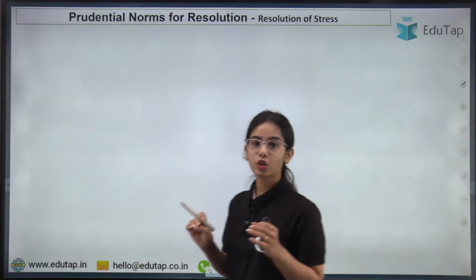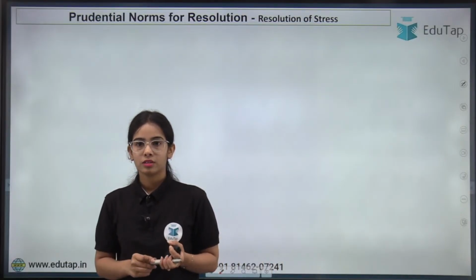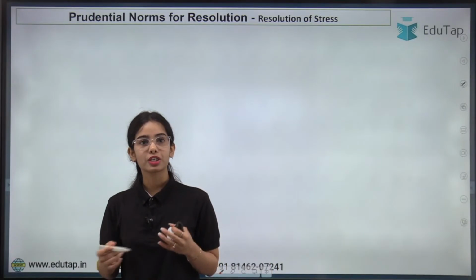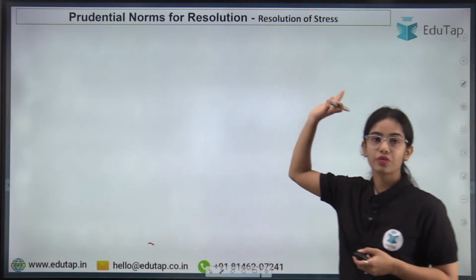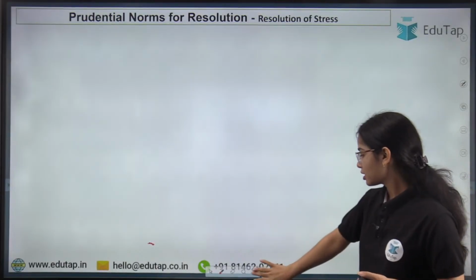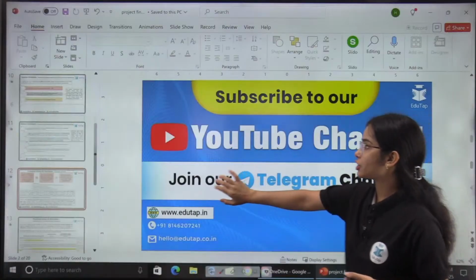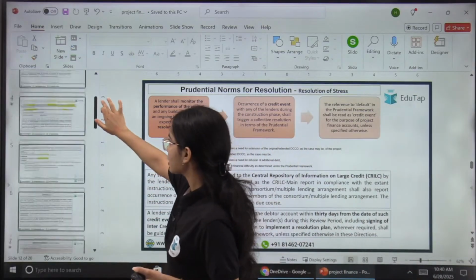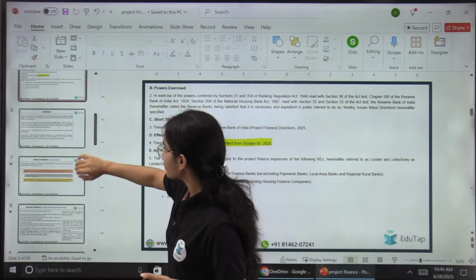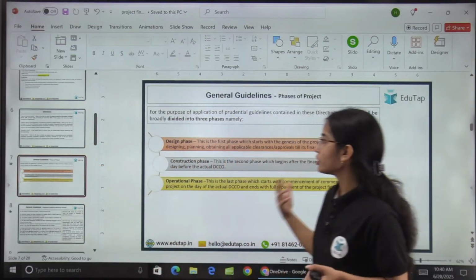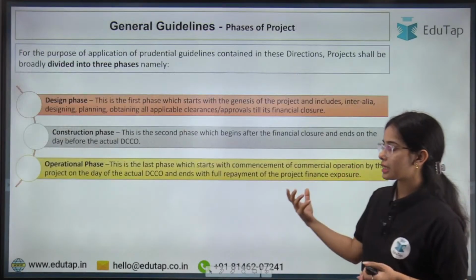Now coming to the prudential norms for the resolution of stress. So we have discussed the general guidelines, and now we are moving forward with the prudential norms. In the general guidelines, we discussed the phases of projects: there is the design phase, there is the construction phase, and there is the operational phase.